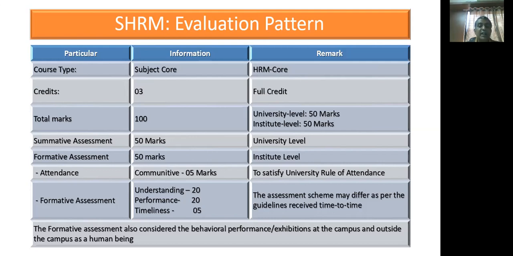Formative assessment has 3 attributes: the understanding, which is assigned 20 marks, performance or exhibition of your skills and competencies have 20 marks weightage, and your timeliness about the submission and attending other activities is of 5 marks weightage. The assessment scheme may differ as per the guidelines received from time to time by higher authorities. Again, the formative assessment also considers the behavioral performance or exhibition of a learner at the campus and outside the campus as a human being or a responsible citizen of this nation.